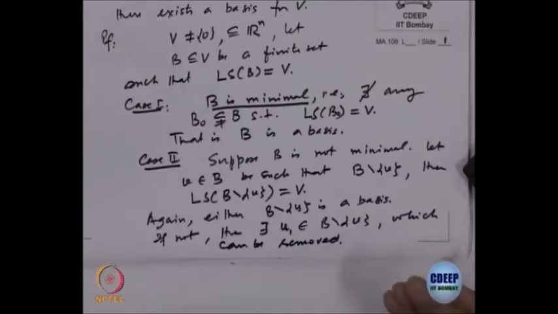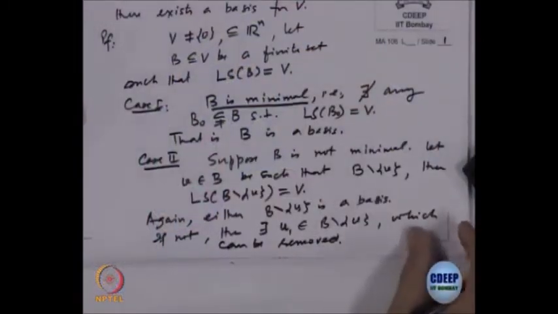If we go on doing this process, what will happen? This set B is a finite set, the basis is a finite set. We removed one vector, we removed another vector. Eventually you cannot remove everything; there will be at least one vector left in the last stage, and that single vector will give everything.